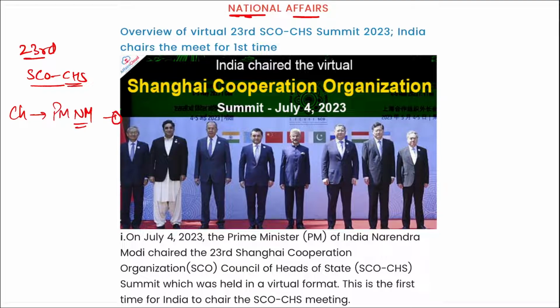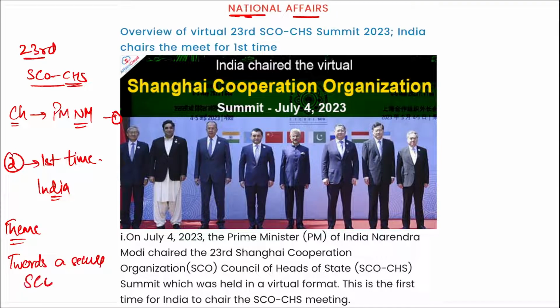First question, right? The next thing, remember, this was held in a virtual format, and this is the first time that India chaired this SCO CHS meeting. So this is the second point, that is, this is the first time that India had the chairmanship of this meeting, and it was chaired by Prime Minister Narendra Modi. Then there is a theme for this particular SCO CHS meeting, that is, Towards a Secure SCO. It stands for security, economy, trade, connectivity, unity, respect, and environment, right?